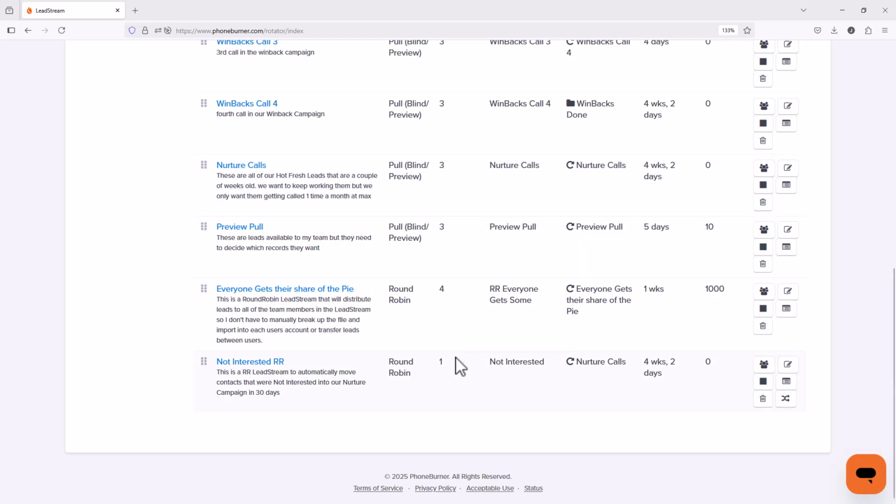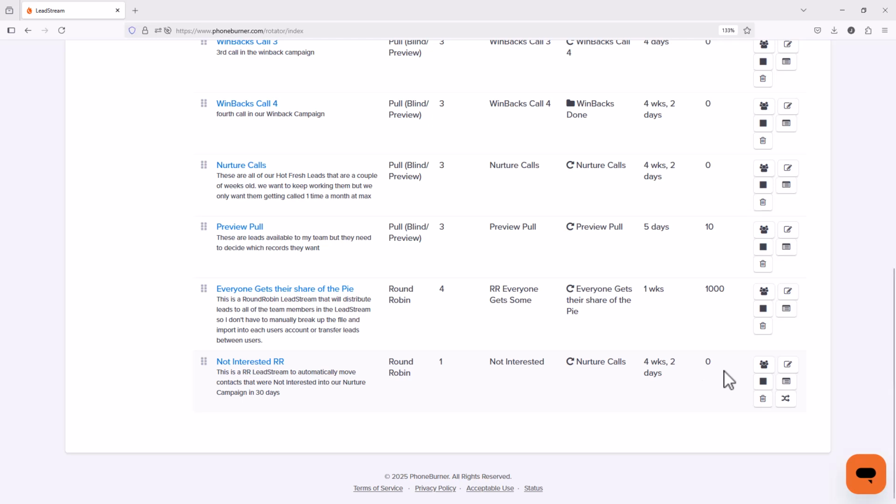And since we already have contacts that are in that folder, they didn't get distributed. They'll sit there until tonight, right? Tonight, when the system resets and looks at all of the RoundRobin lead streams to see if there's any data that needs to be distributed to any users that haven't reached their limits or anything like that, it'll automatically distribute those. Or if we want to just kind of kick the can and get things started